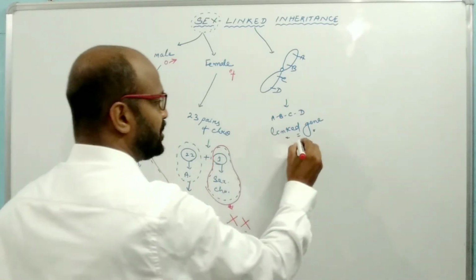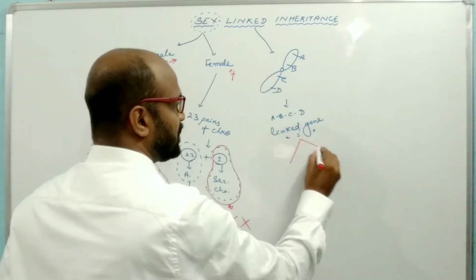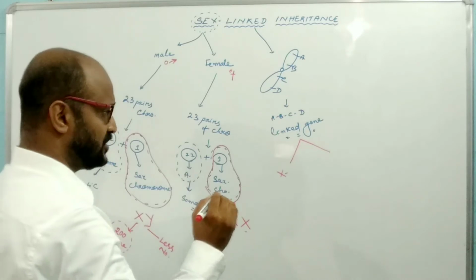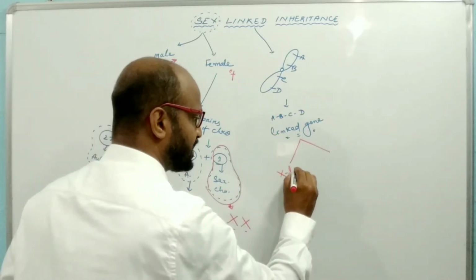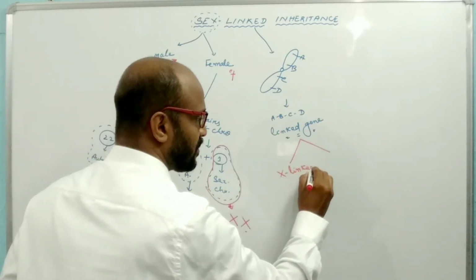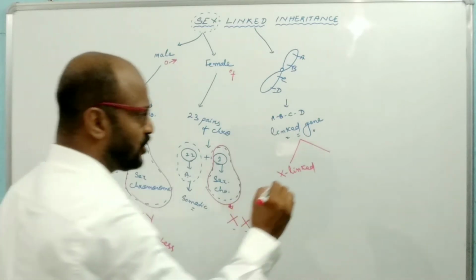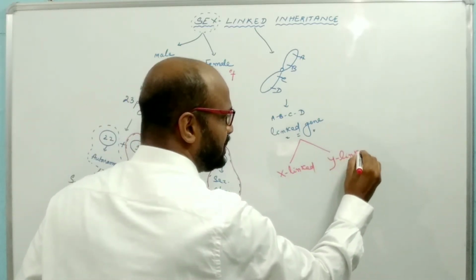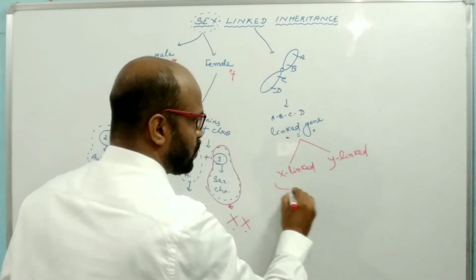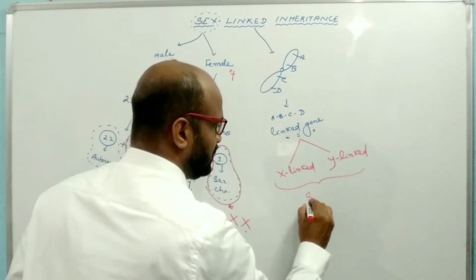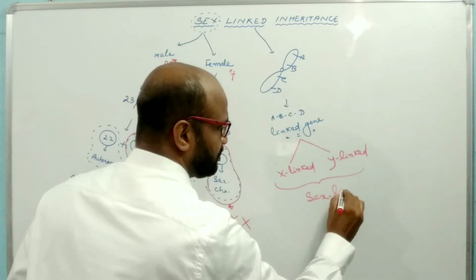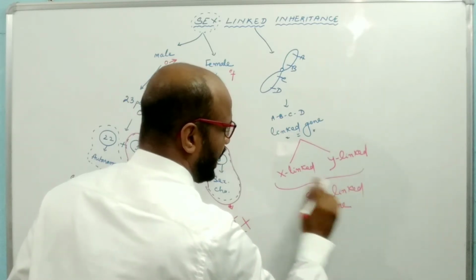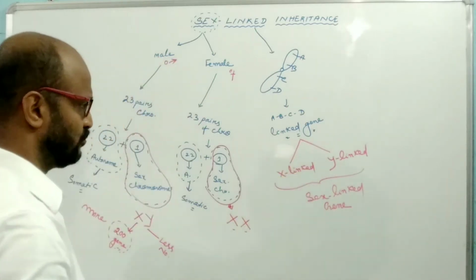So the linked gene may be X-linked. If the genes are present on the X chromosome, they are known as X-linked genes. If the genes are present on the Y chromosome, they are known as Y-linked genes. Or together you may say they are sex-linked genes, because X and Y are the sex chromosomes.